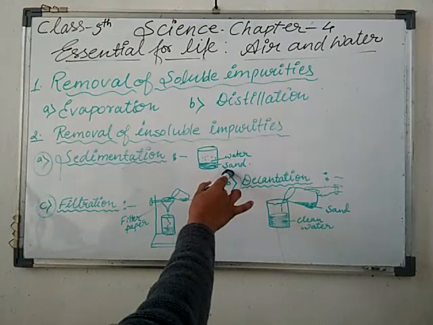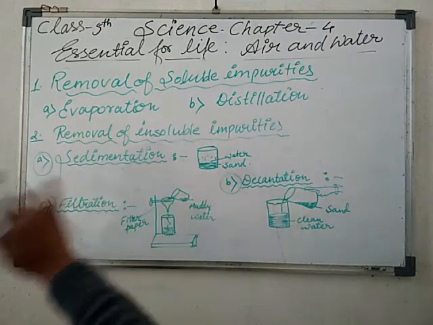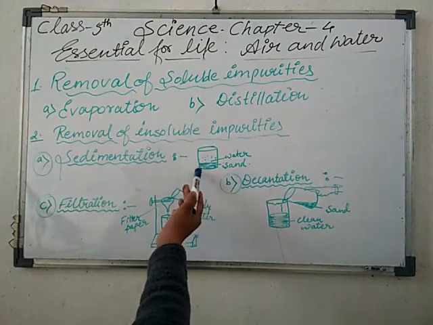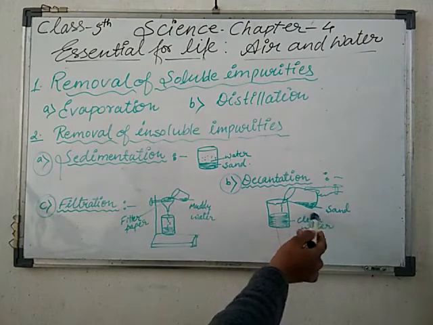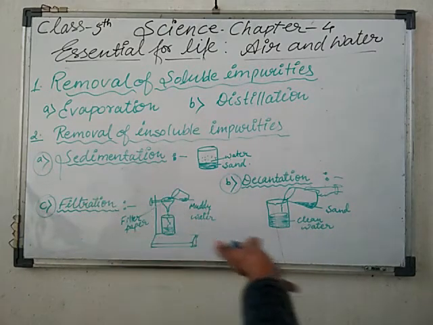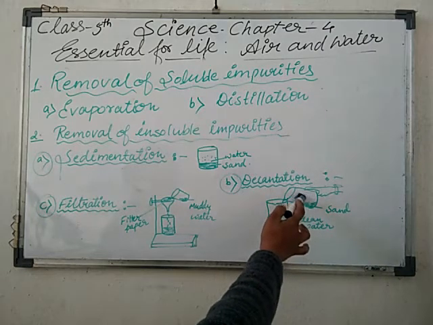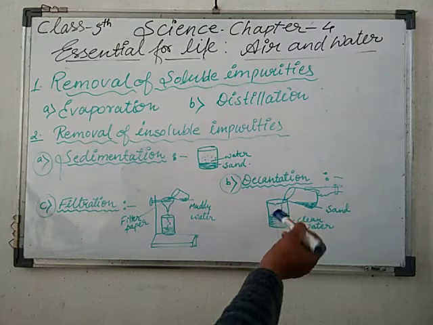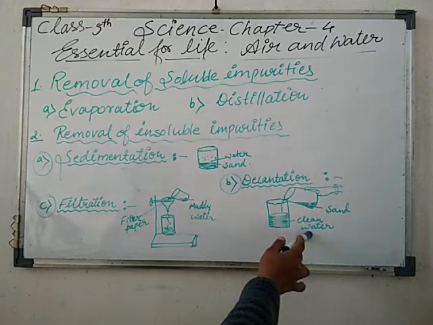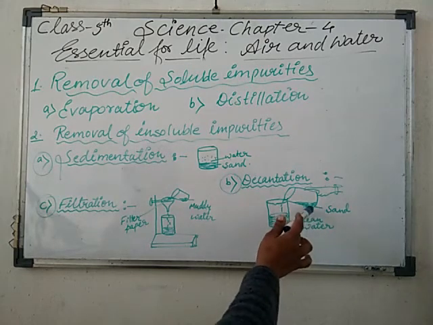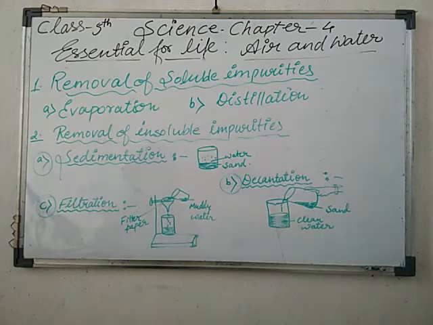Means the sand is insoluble in the water. That's why we need to remove that sand. How can we remove it? Another process we can use is decantation. Look here, the sand is settled down at the bottom of the beaker. Now in another beaker we can pour out the clean water which forms the layer on the upper side of the beaker. Now we will get the clean water in one beaker and the sand in the other beaker. So by this process we can separate them from each other.